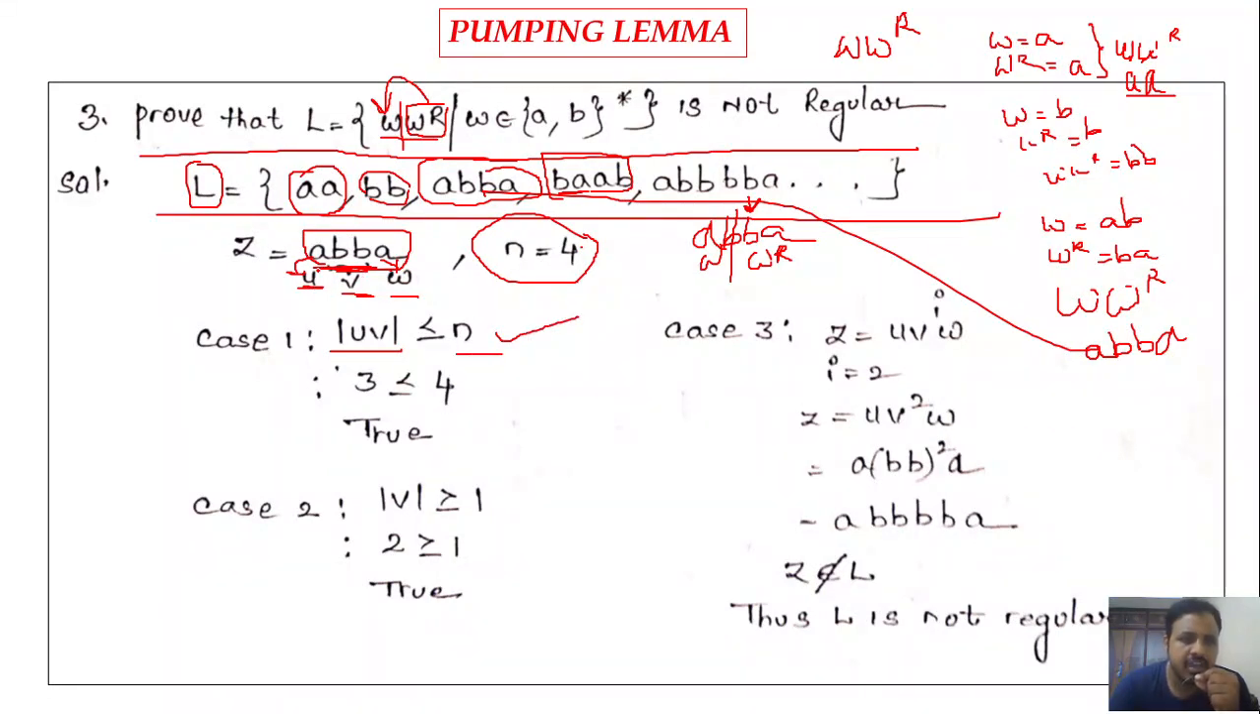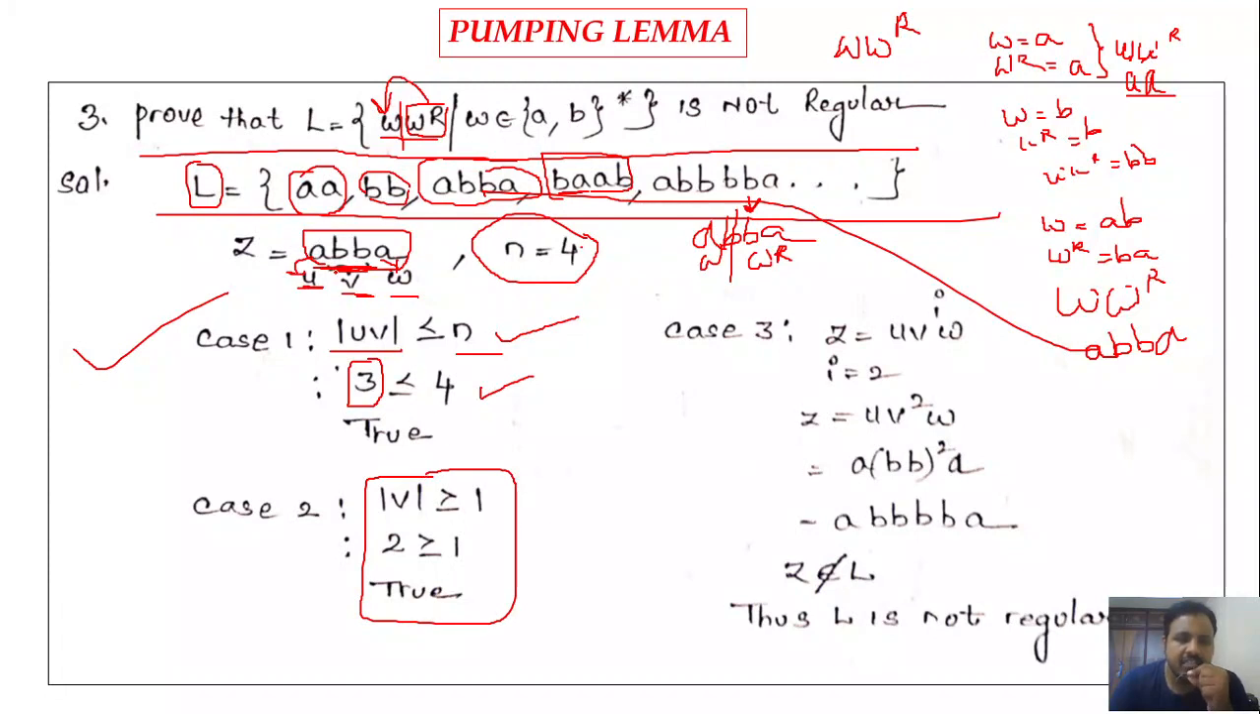So A is our U, BB is our V, right? So mod UV will become 3. Okay. So 3 is less than or equal to 4. The case 1 is satisfied. Okay. Next case 2. What is case 2? Mod V must be greater than or equal to 1.